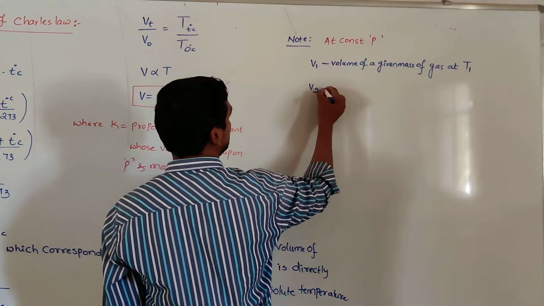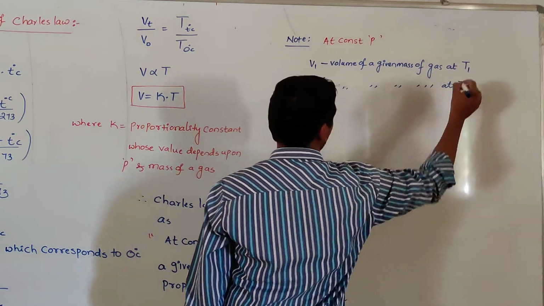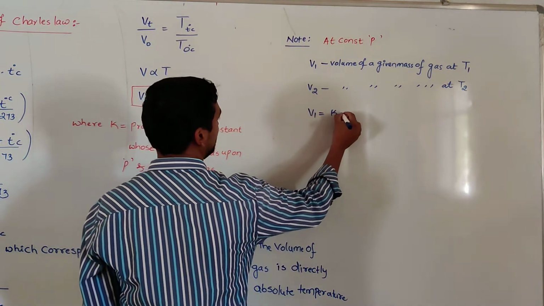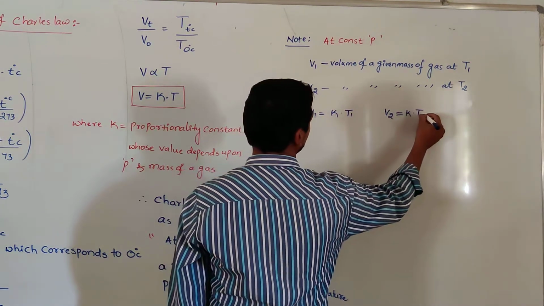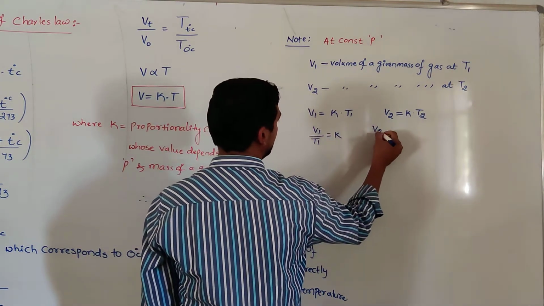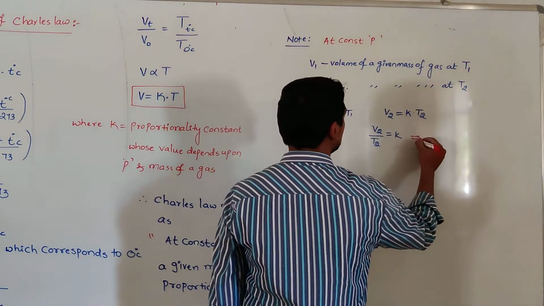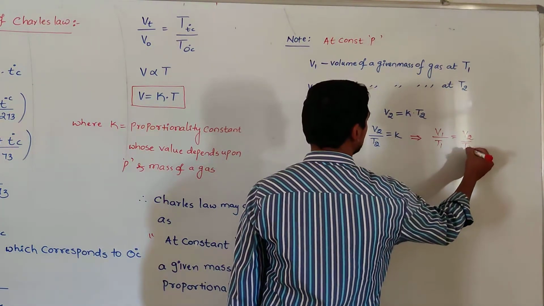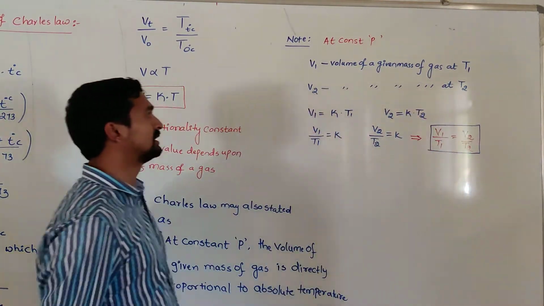If V2 is the volume of a given mass of a gas at a temperature T2, according to Charles law, V1 is equal to K into T1, V2 is equal to K into T2. That is V1 by T1 is equal to K, V2 by T2 is equal to K. So from this one what we conclude is simply V1 by T1 is equal to V2 by T2. This equation is useful to solve the problems on Charles law.